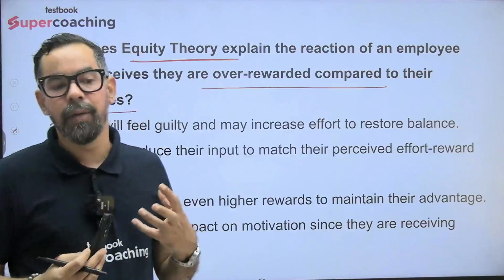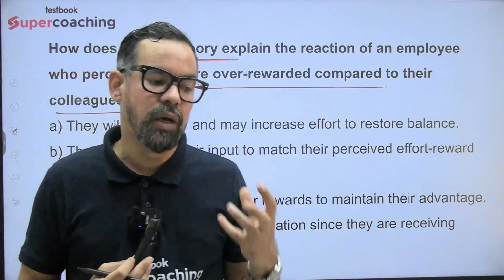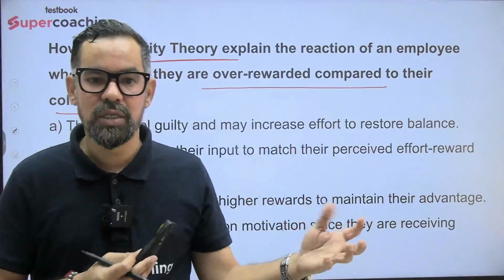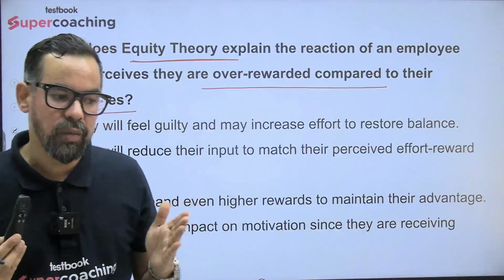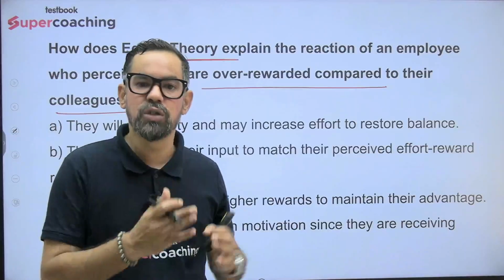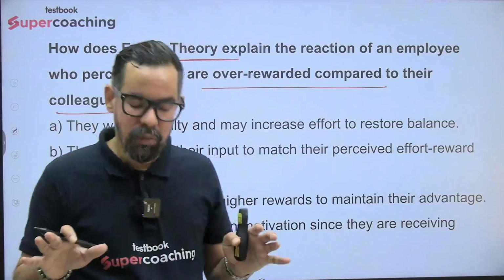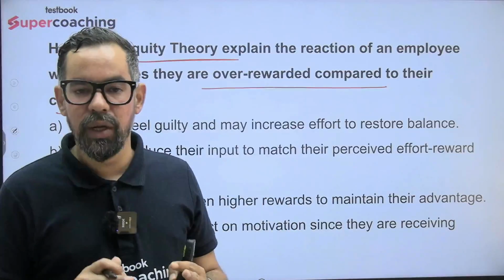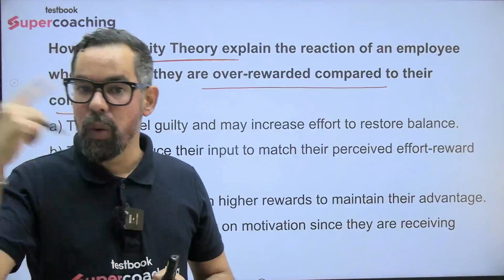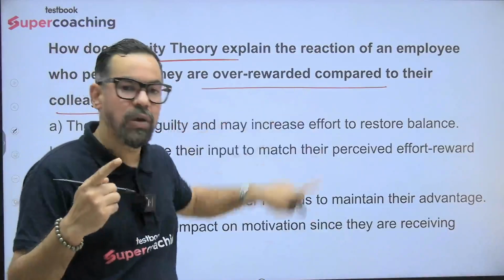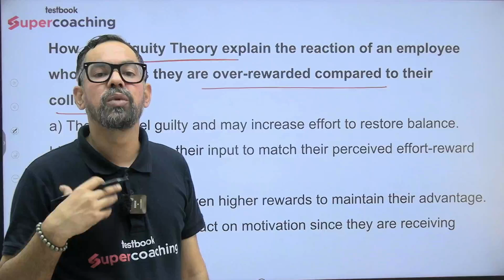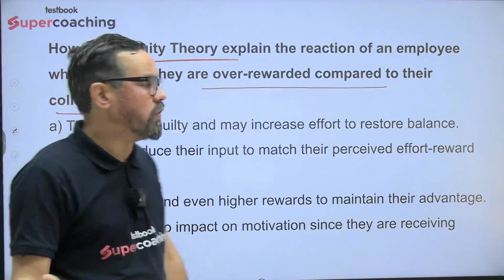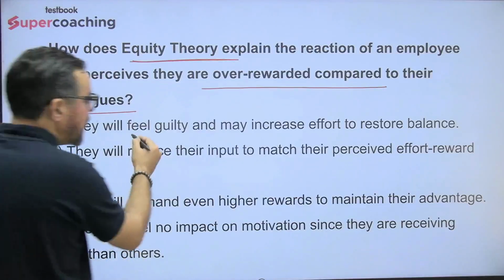Equity theory says it is all about what input I'm giving to the organization and what output I'm getting. We also call it input output theory. If I'm putting this much effort, what is the organization giving us? Normal cases are when they are underpaid, they get demotivated. But this is the case of being over rewarded. In this stage employees enter a stage of guilt and they increase their efforts. So they feel guilty and may increase efforts.